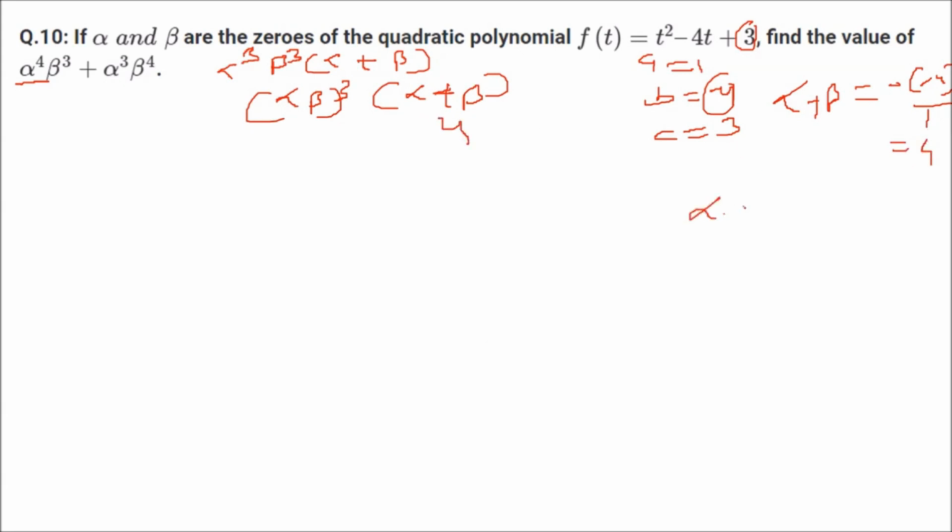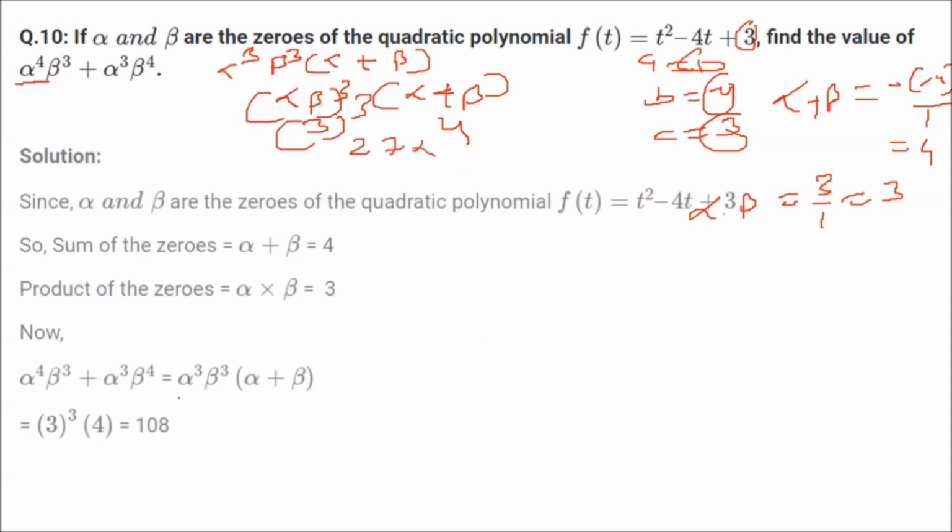Now alpha into beta is C by A. What is C? 3, A is 1. So put a 3 here and cube it. So 3 3s are 9, 9 3s are 27, 27 into 4, this will be your answer. Okay, this is 108.